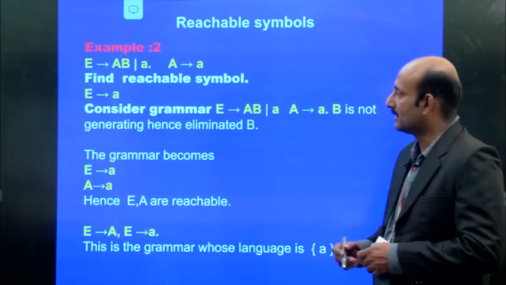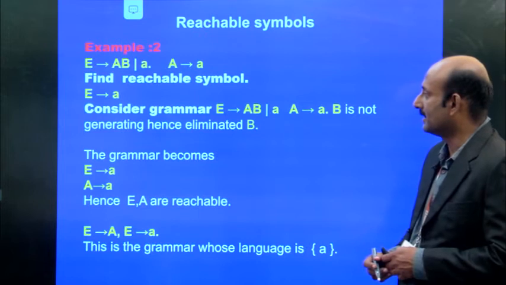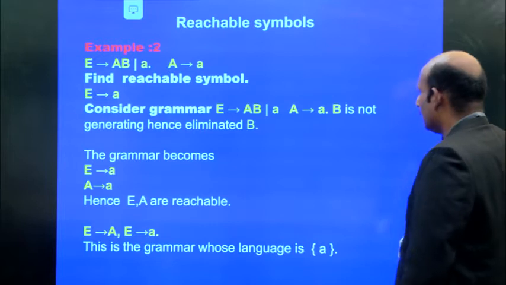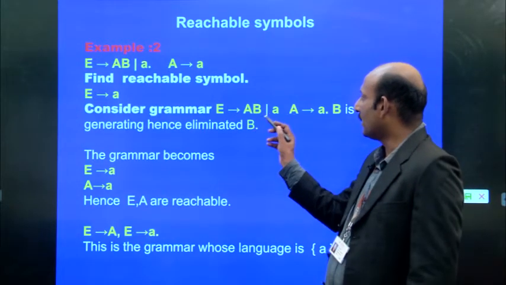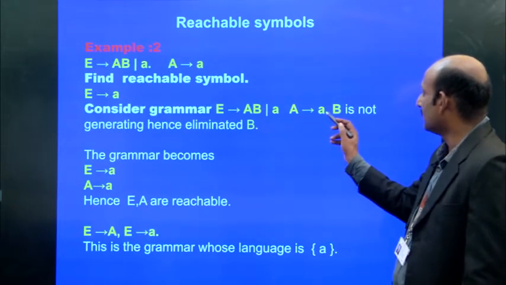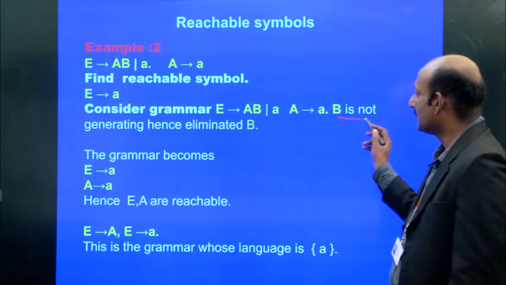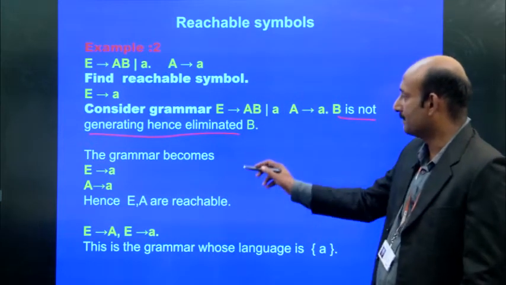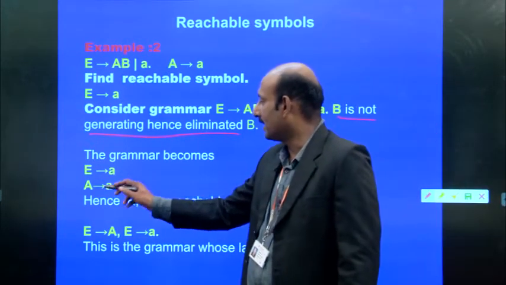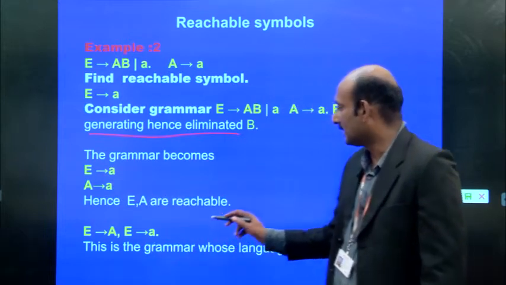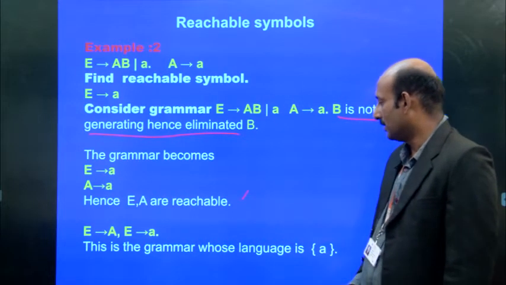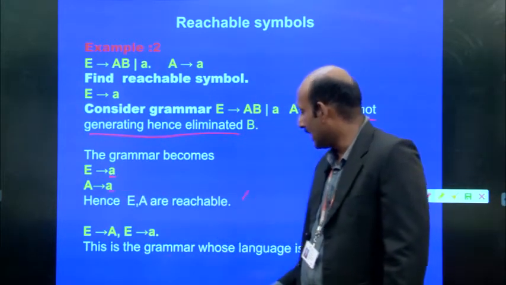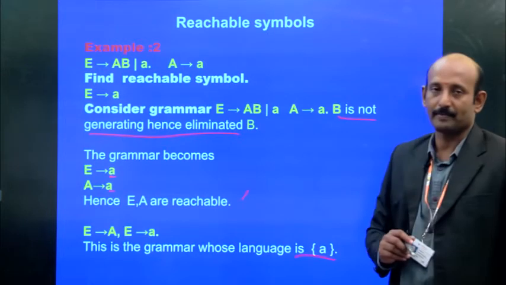E implies A, it is reachable, that is a terminal symbol. So it generated the terminal symbols. See, look at that. E implies AB or A, and A implies a, where B is not generating, hence it is eliminated. So the grammar becomes E implies A and A implies a, hence E and A are reachable. So those symbols contain only the string a, so the language may contain the string a.